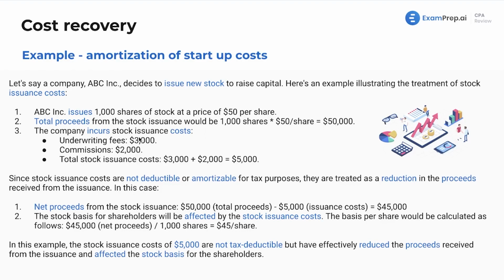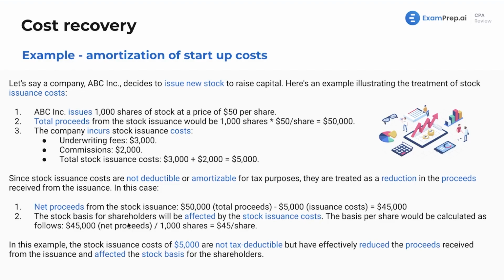However, in order to issue those shares, get them in the hands of willing buyers, investors, we had a few costs. We had underwriting fees of $3,000 and commissions of $2,000. That gives us total stock issuance costs of $5,000. Now, since stock issuance costs are not deductible or amortizable for tax purposes, they're going to be treated as a reduction in the proceeds received from the issuance. In this case, how does that look? Well, the net proceeds from the stock issuance are going to be the $50,000 of total proceeds minus the $5,000 for the issuance costs, giving us $45,000.